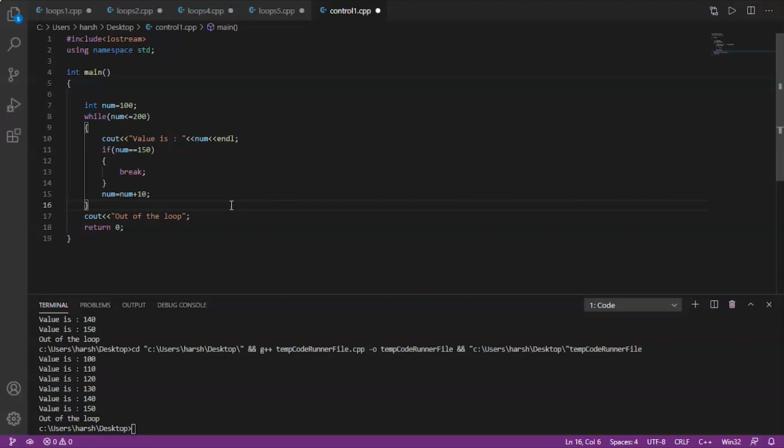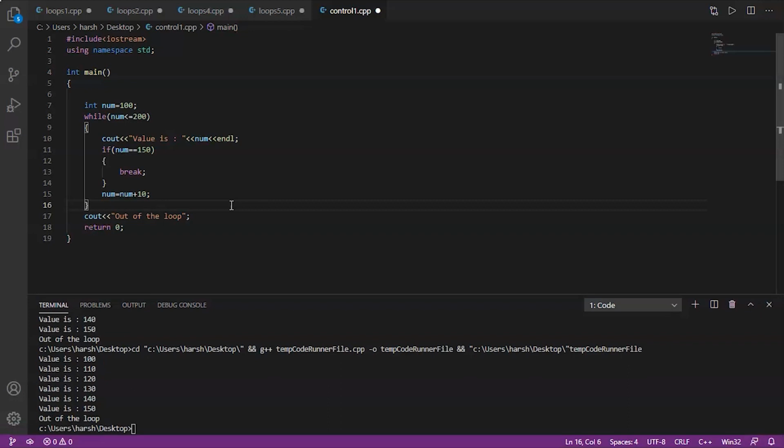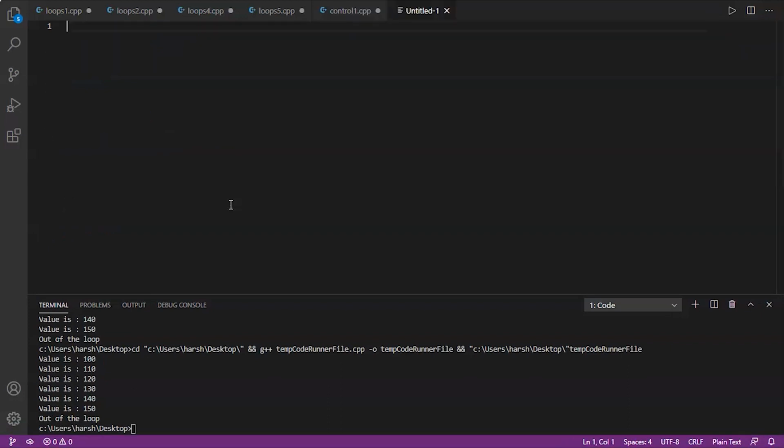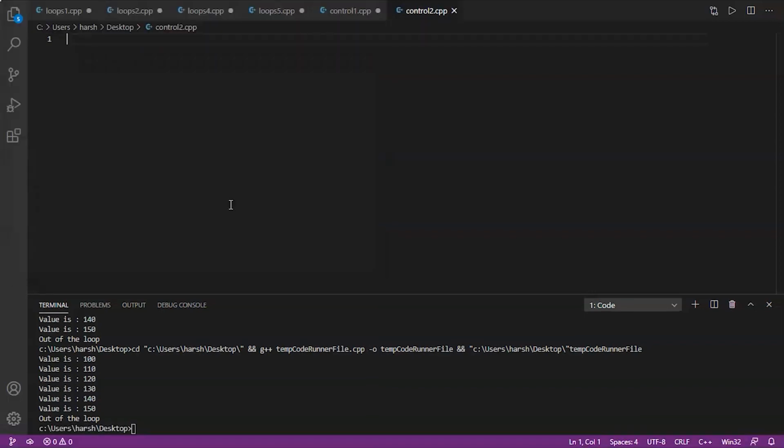Now after this we'll do another example of continue. So let's start. Let's make a new file and name it control2.cpp. Now we'll write the header files.